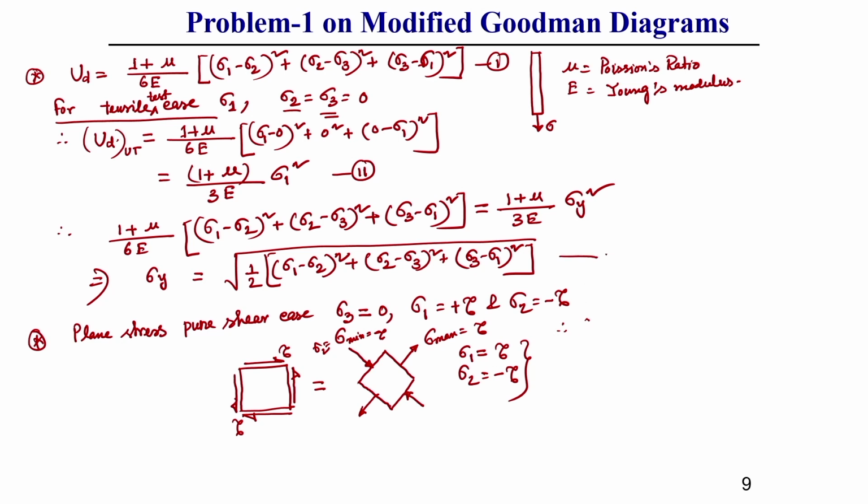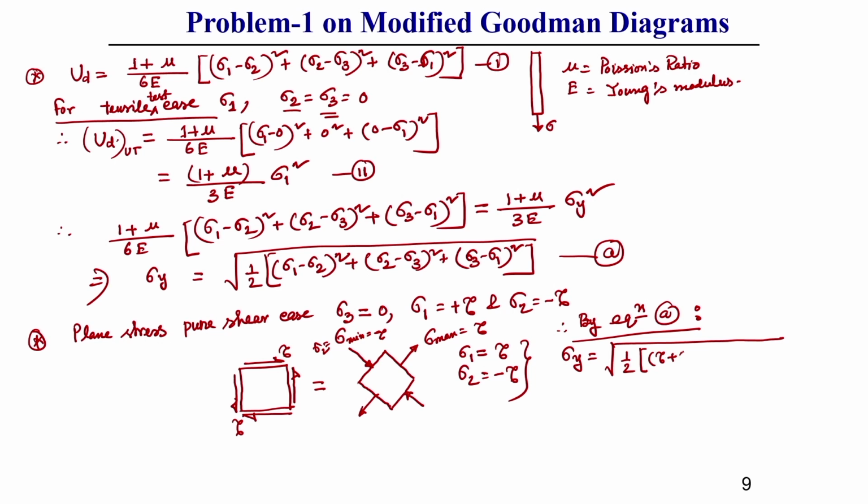Let this be equation A. By equation A, sigma y will be equal to the square root of half, where sigma 1 is tau and sigma 2 is minus tau.